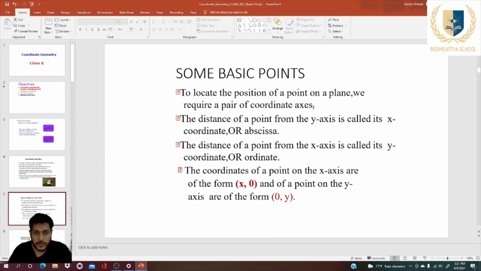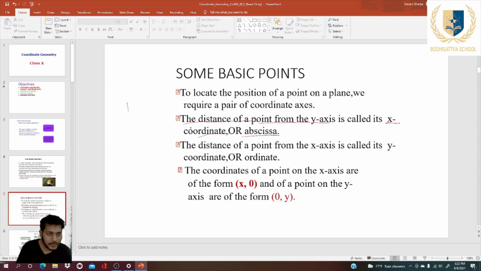The distance of a point from the y-axis, as you can see here, is called the x coordinate or abscissa. The distance of a point from the x-axis is called the y coordinate or ordinate.